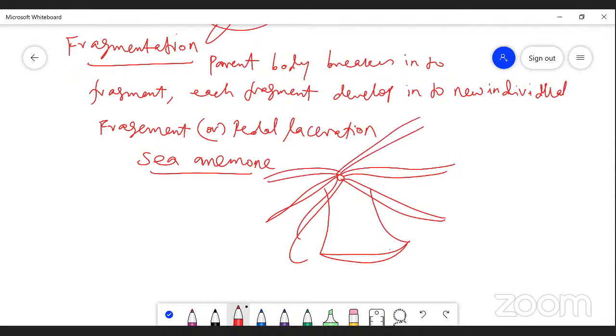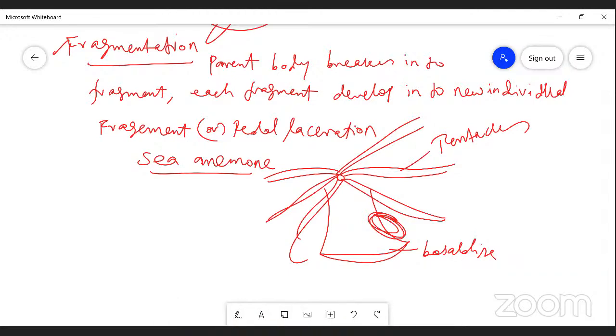Here is the basal disc. This is the basal disc of the sea anemone. These are the tentacles. Lobes are formed on any surface of the body. When the lobes are detached or cut into any parts, either the tentacles or the basal region of the pedal disc, each piece becomes a new individual. This type of reproduction is called fragmentation.